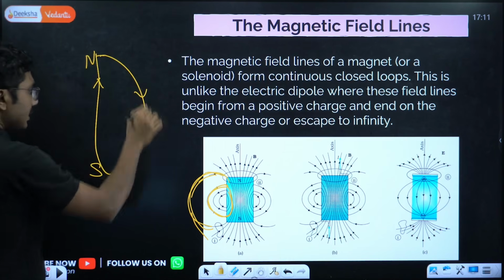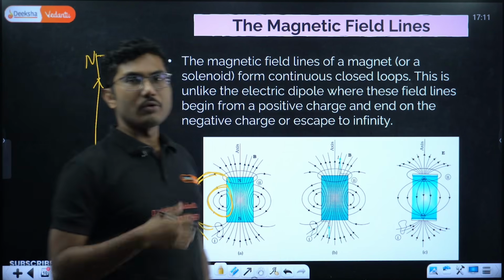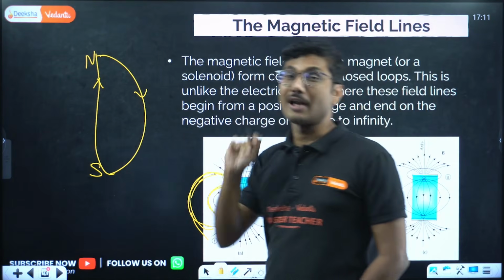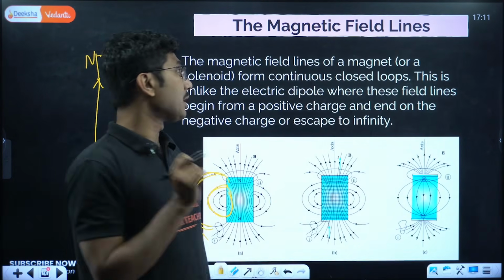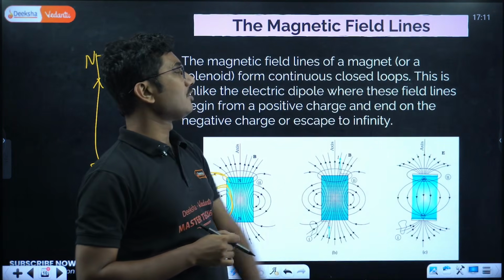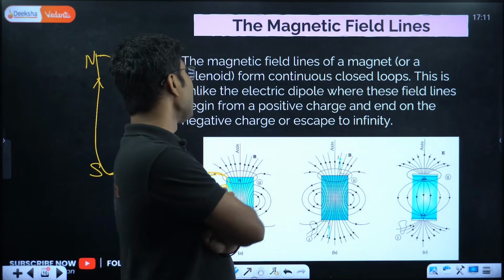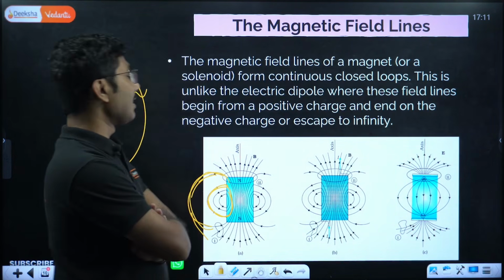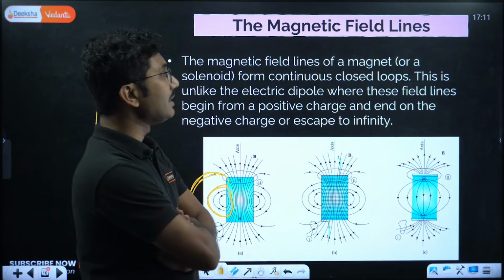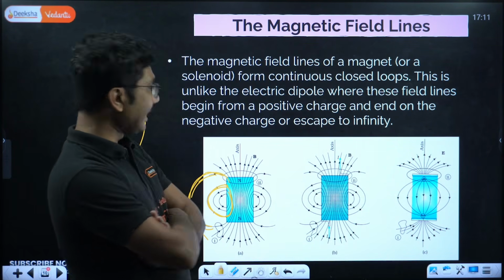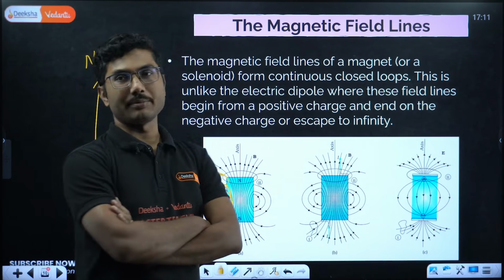So this is a closed loop. This is an example of a closed loop. So in magnetic field, the field lines are closed, which is super important. The magnetic field lines of a magnet or a solenoid form continuous closed loops. This is unlike the electric dipole, where these field lines begin from positive charge and end on the negative charge or escape to infinity.